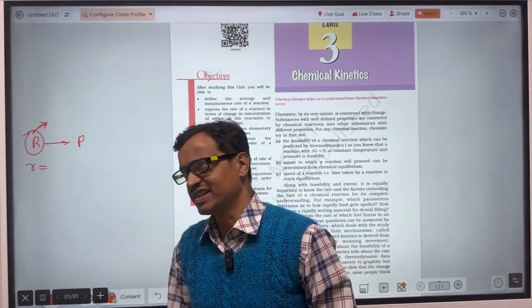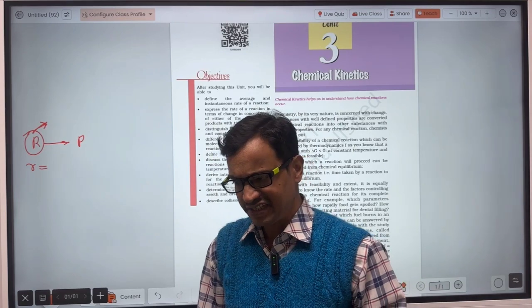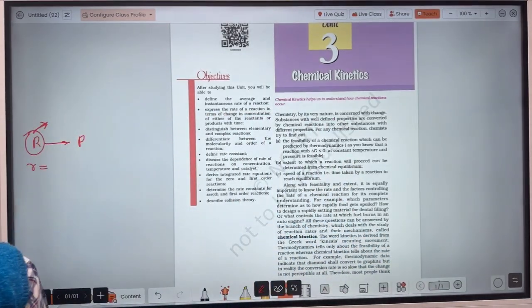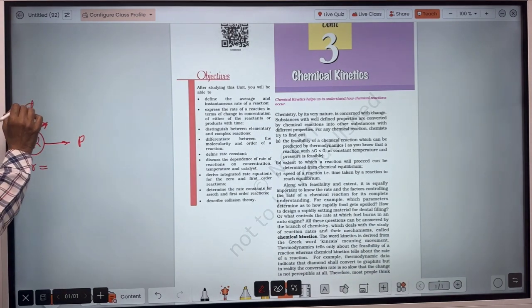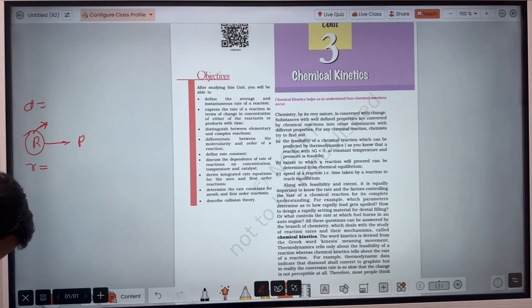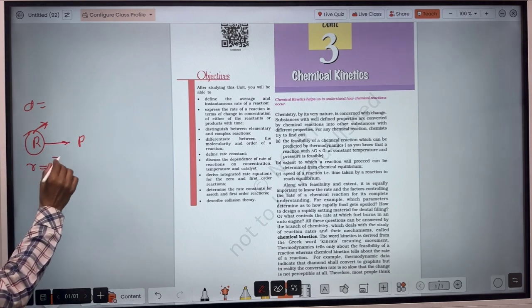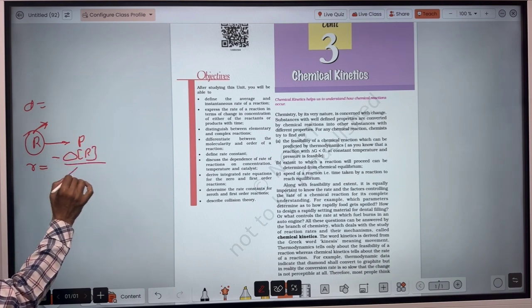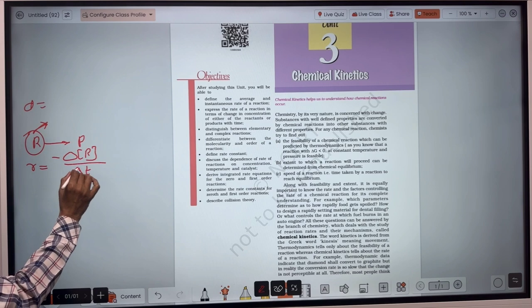So the final concentration is less and the initial concentration is more. That's why the change in concentration of this reactant will be negative. But the rate of reaction can never be negative. So the rate of reaction will be minus change in concentration of reactant upon time interval.